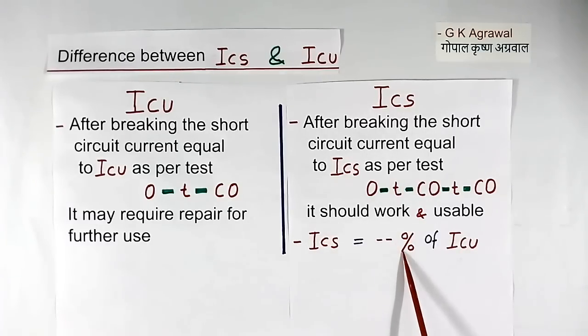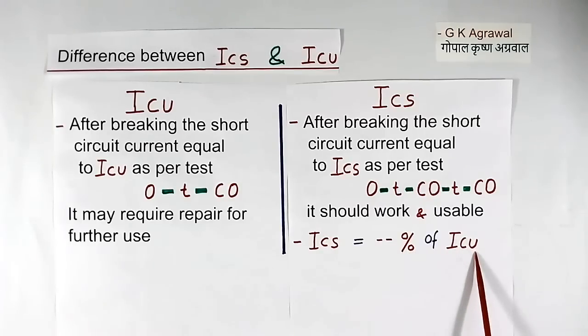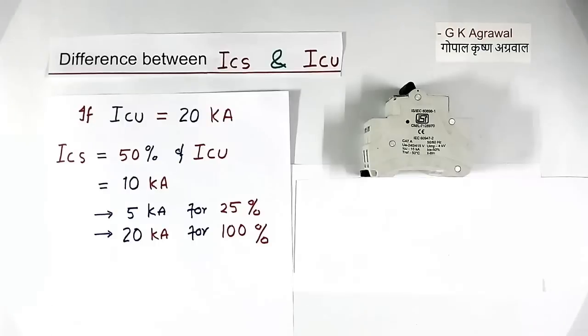ICS is represented as a percentage of ICU. I will explain you this in detail. This is just one example for calculation purpose.